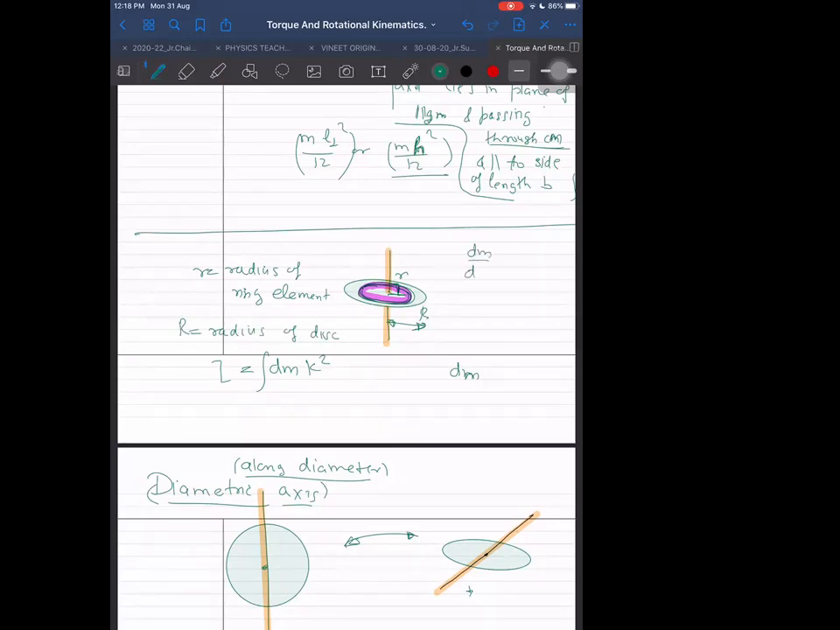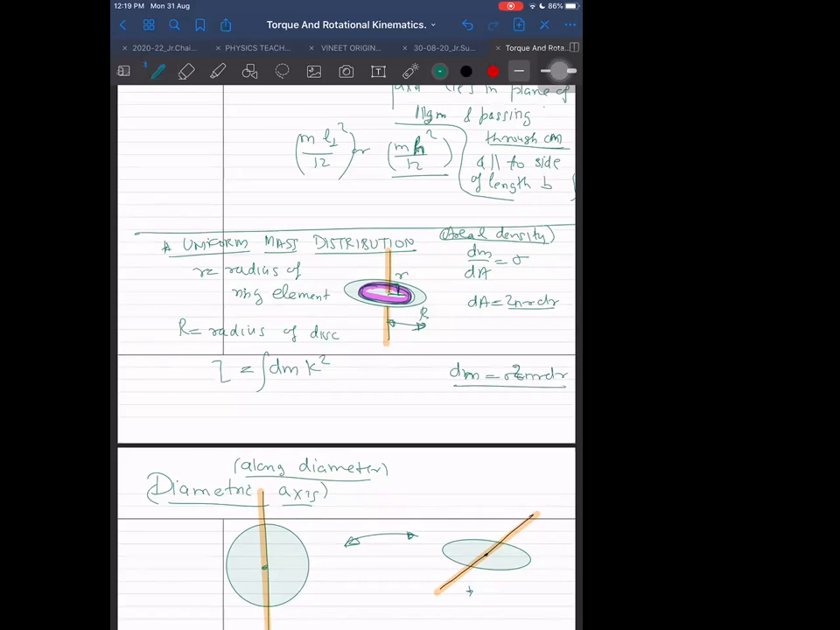dm by dA is equal to sigma, which is the areal density. If I don't say anything, by default we should assume uniform mass distribution. Then what is the area of the ring element? We have done it several times, so it is not something new: 2 pi r into dr. Then dm can be written as sigma into 2 pi r into dr. Is that fine?